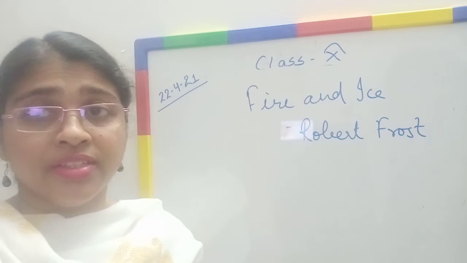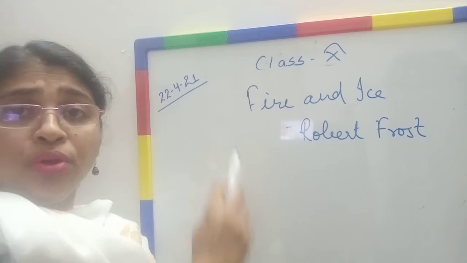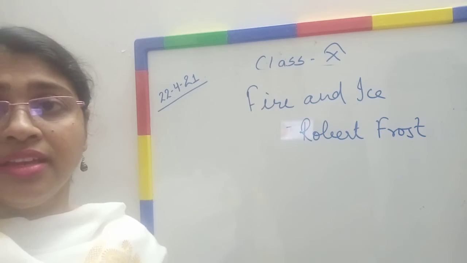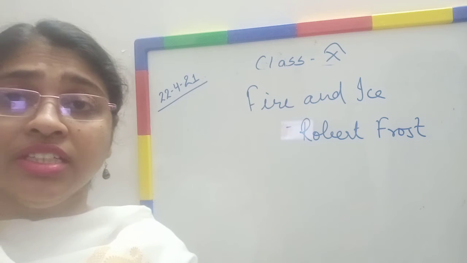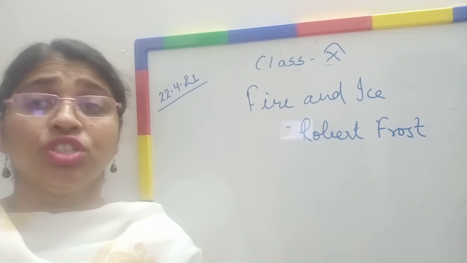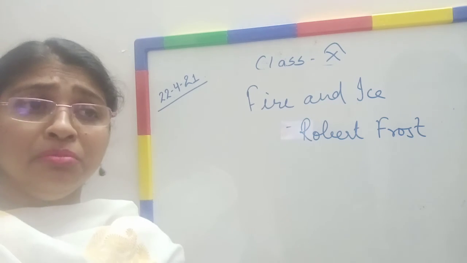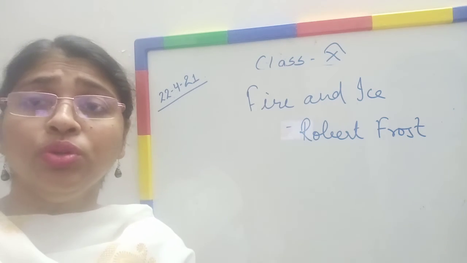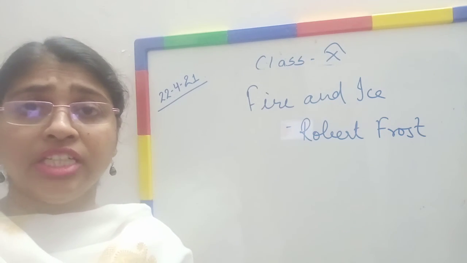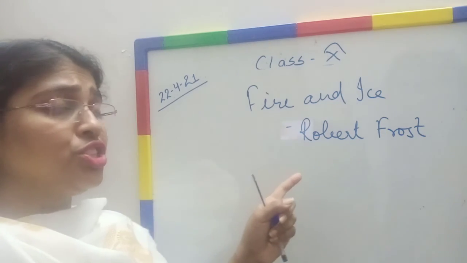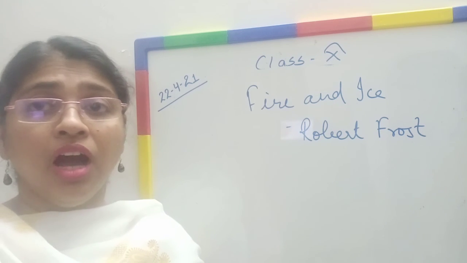So students, right now you have seen the explanation of the first stanza of the poem Fire and Ice. And as I told you, these are the two main agents which lead to the destruction of the earth. The poet wants to express that some people have the opinion that the world will end due to fire, and some others have the opinion that it will be destroyed due to ice. So in the next class we will see how it happens.